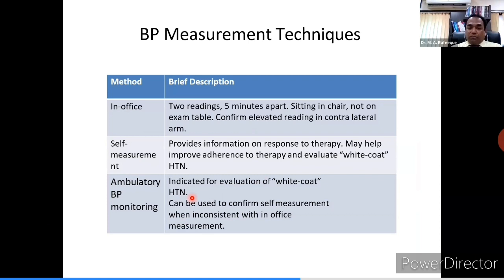So just the opposite of that is masked hypertension. That also can be detected via ambulatory blood pressure monitoring. It can be used to confirm self-measurement when it is inconsistent with in-office BP measurements. So ambulatory blood pressure monitoring is very important.